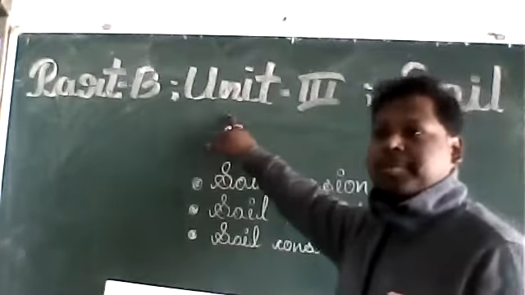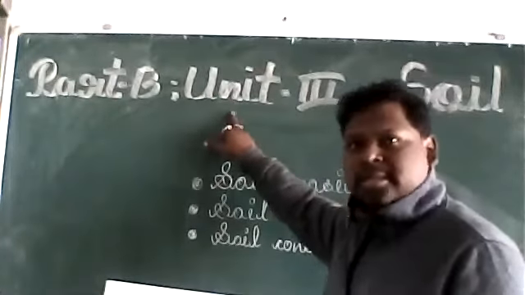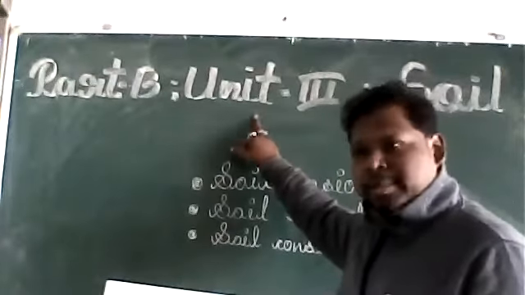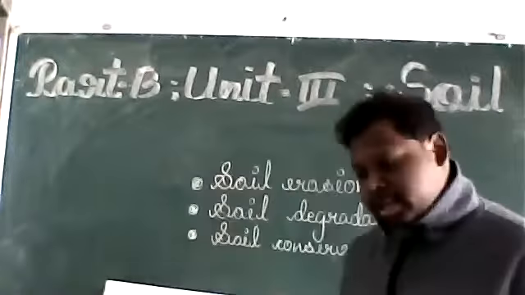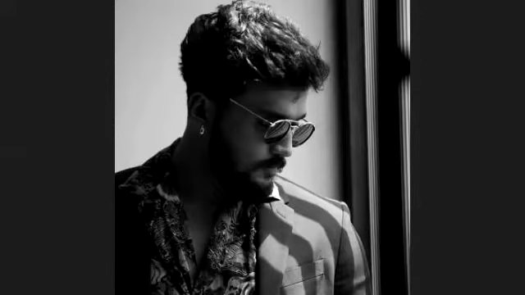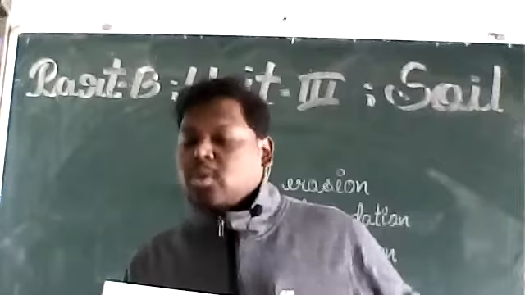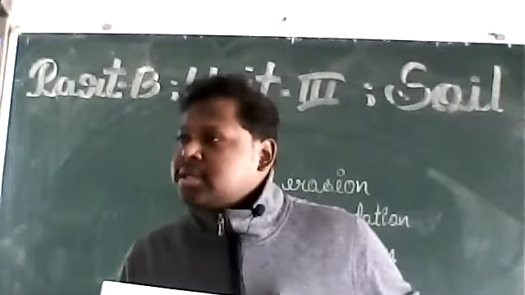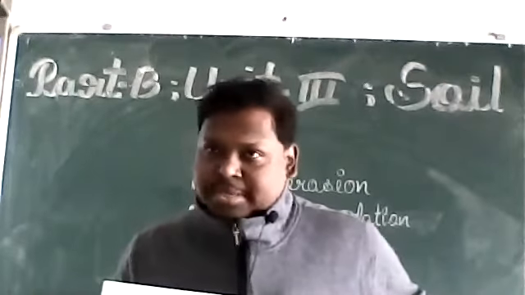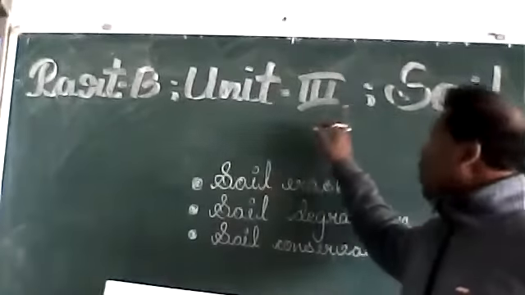What are the names of the three chapters? Climate, soil, and vegetation. Clear? According to the CBSE prescribed syllabus, only soil and vegetation are in our syllabus at present. Okay, so we will continue with soil.